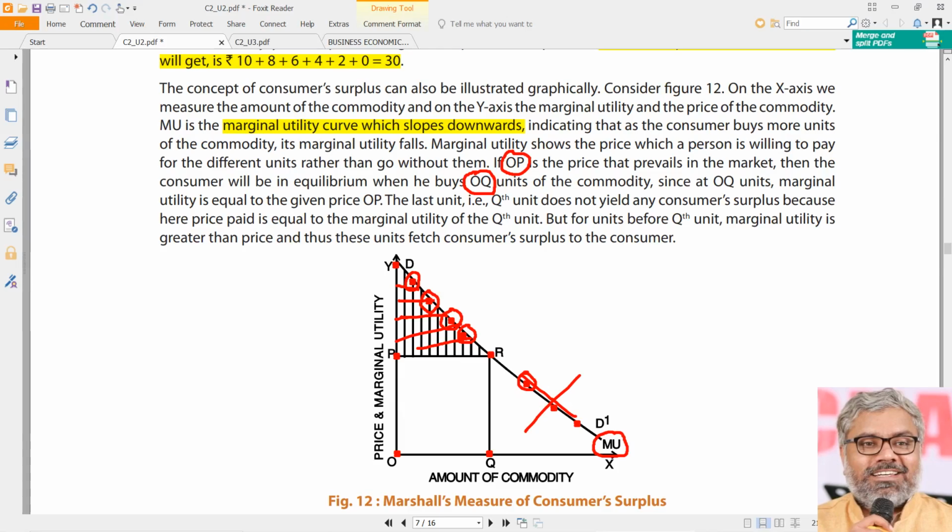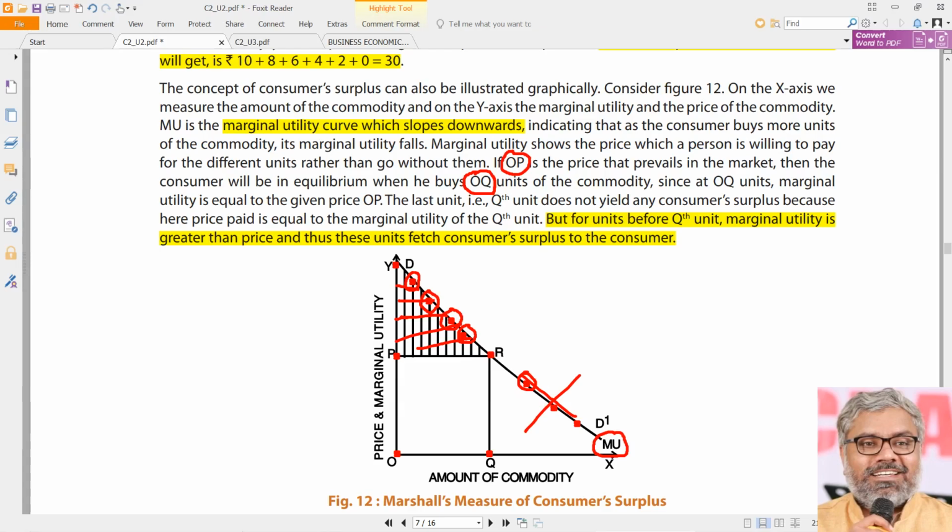And why is he doing that? Because till that point he is getting a marginal utility of more than price, or at least at that point he is getting a marginal utility equivalent to price. Before the Qth unit, the marginal utility is greater than price, and at Q, the marginal utility is equal to price. That is the consumer surplus, what he is getting before buying the Qth unit.